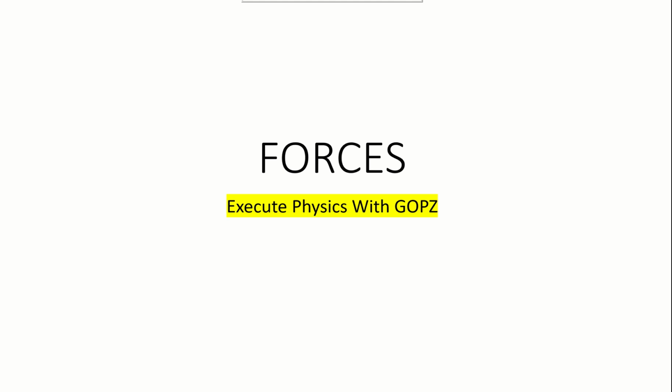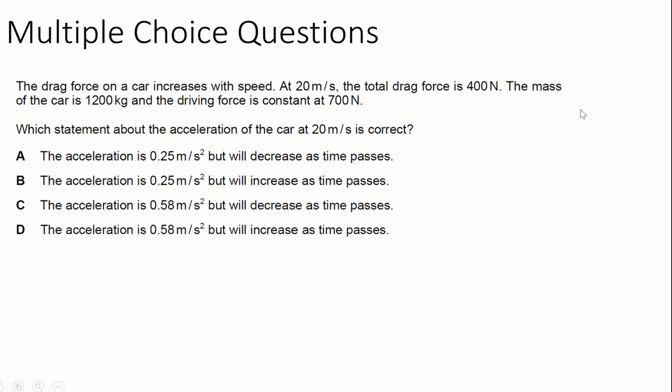Today we are going to deal with forces, and in this video we are dealing with IGCSE 2023 multiple choice questions. So let's start with the first question on forces. The first question is, the drag force on a car increases with speed. At 20 meter per second, the total drag force is 400 Newton. The mass of the car is 1200 kilograms and the driving force is constant at 700 Newton. Which statement about the acceleration of the car at 20 meter per second is correct?